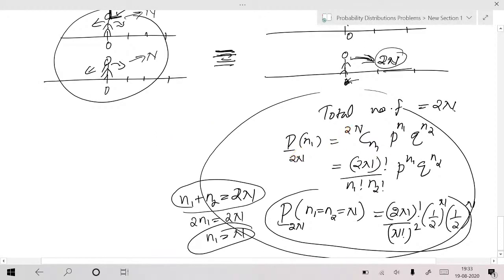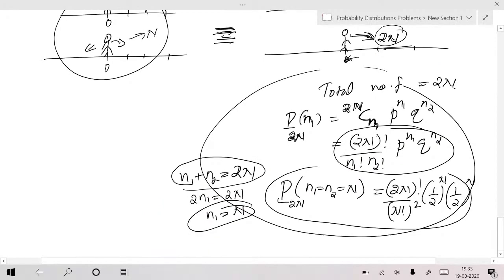After 2n number of trials, n1 successes: 2n c n1, or you can take 2n factorial over n1 factorial n2 factorial. Again he will come to the same point, and n1 is equal to n2. Is that okay? That's what we can get as the idea.